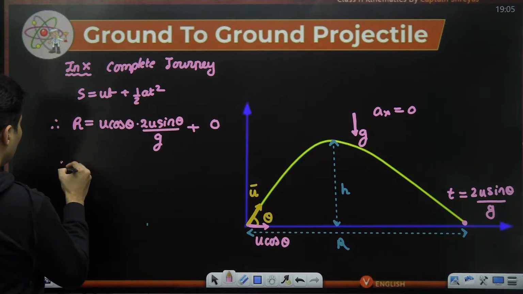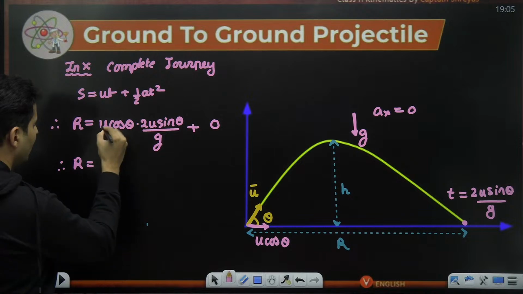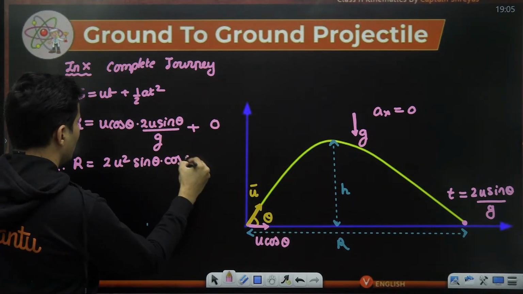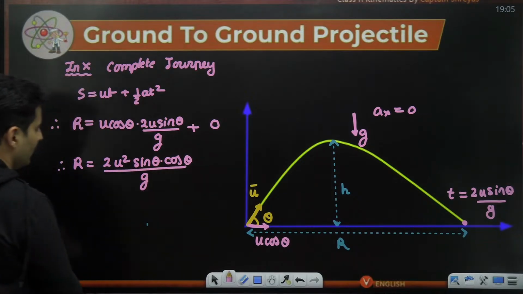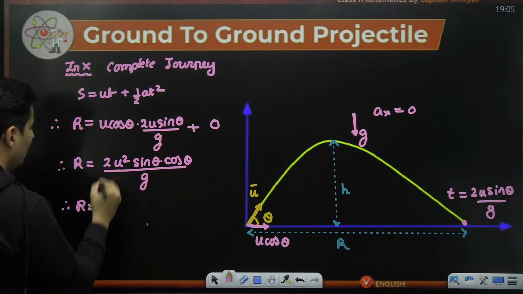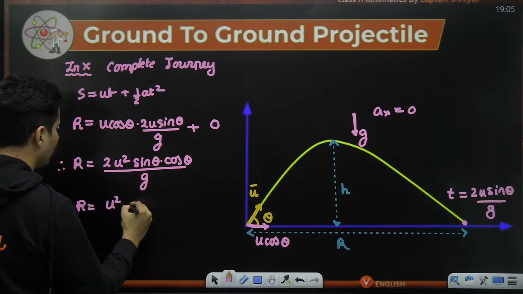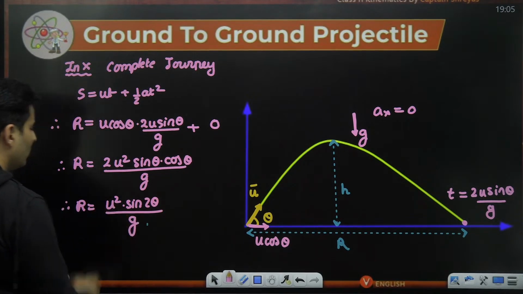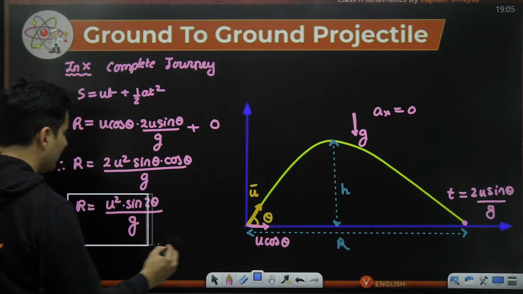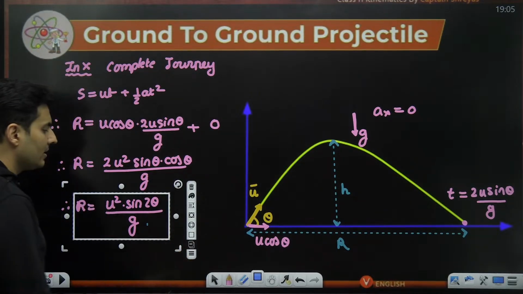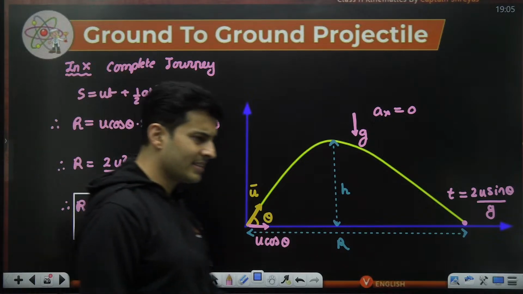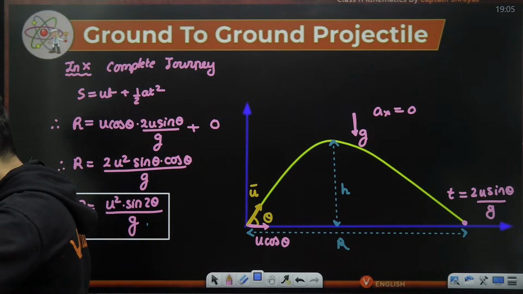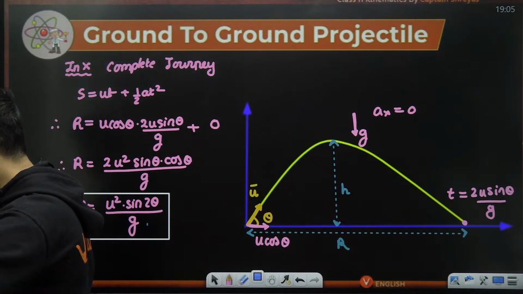Oh, this is easy now. So the range will be 2 is there, u into u is u square, and we also have sine theta into cos theta, whole thing divided by g. This is one way of writing, or 2 sine theta cos theta is a standard formula. It is nothing but sine of the double angle of theta. So sine 2 theta by g. So that is basically your range. U square sine 2 theta divided by g. Clear? Okay. Very good. Amazing.